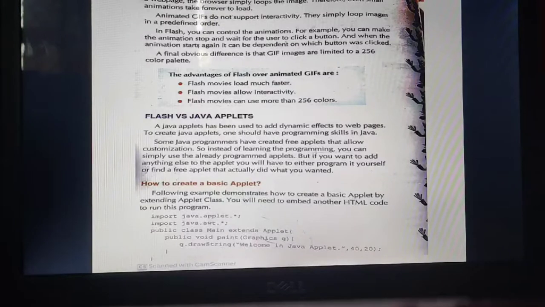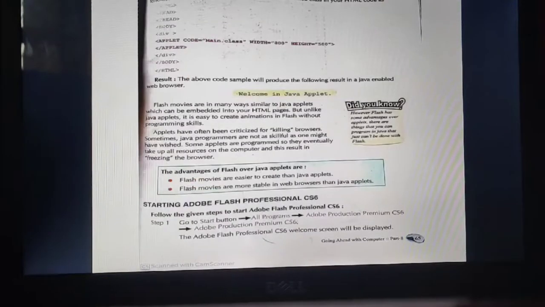Import java.applet, this is the very first line which we need. Import java.awt. Public class main extends Applet. You have to extend the Applet, as I already told you. Public void paint(Graphics g), g.drawString("Welcome in Java applet"). These are the codings. If you want to learn this, then you need to know Java first.